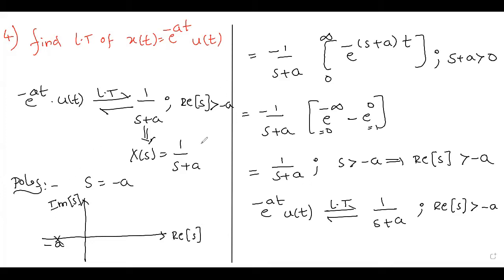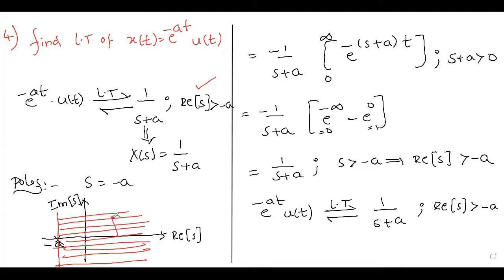Now if you represent the ROC, real part of S is greater than minus a. So your ROC is the entire right-hand side for this problem. Like this you have to represent.